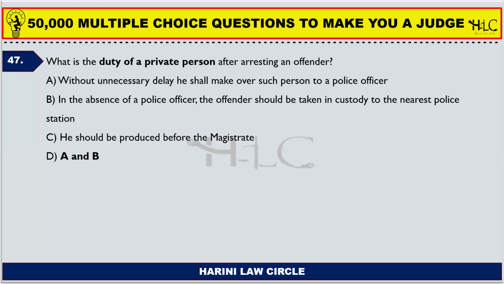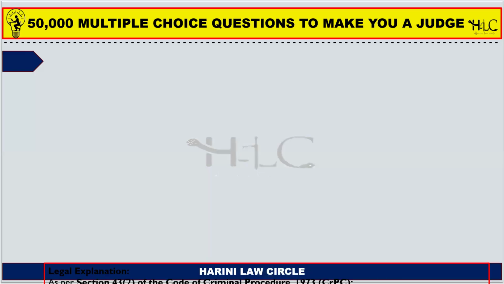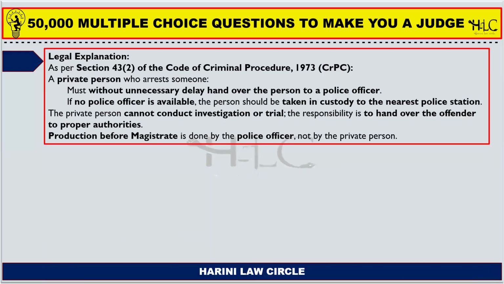Both A and B are right. Option C says he should be produced before the magistrate. No, a private person cannot produce him directly before the magistrate. He can complain to the magistrate, nearest police station or magistrate, but he cannot take him to the magistrate himself. He should take him to the nearby police station or inform the nearest police.